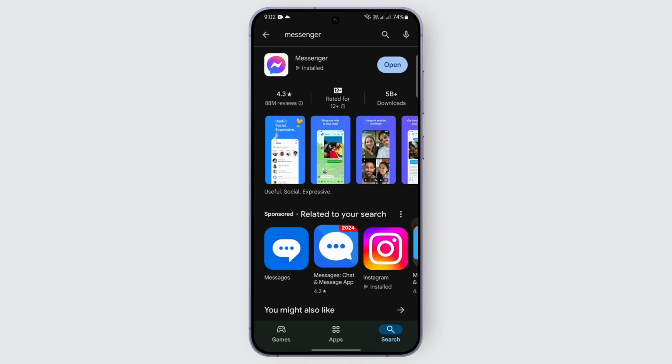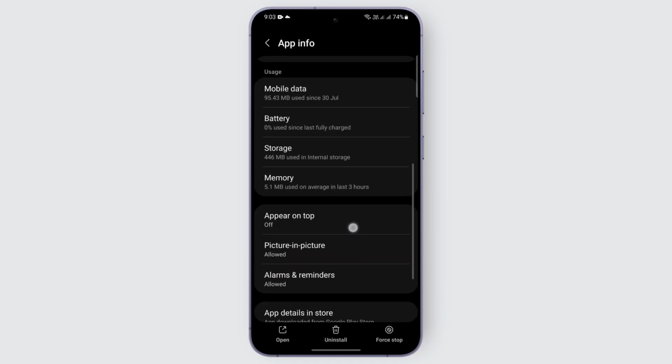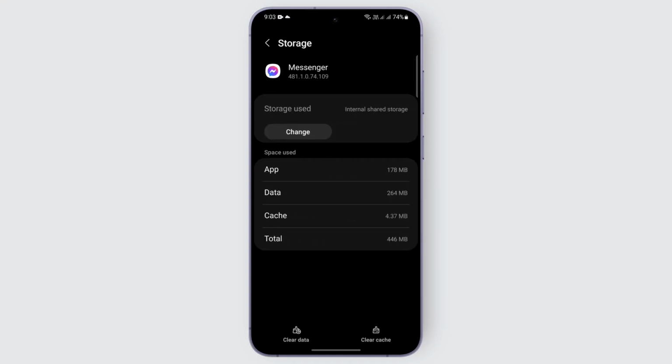If that doesn't, the last thing you can do is just go to the app info of that app. After going to the app info, just scroll down until you see storage and tap on clear cache. And the last thing you can do is just restart your device, and I'm sure one of the methods is gonna work for your video call sound problem not working.